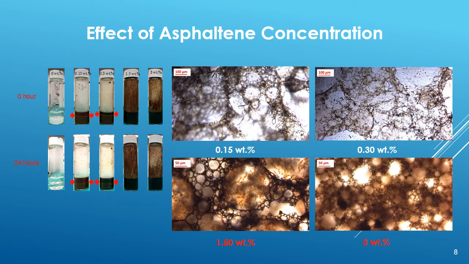These microscopic images further confirmed that the emulsion was stable when asphaltene concentration was 1.5 weight percentage and above, where a film-like layer formed by asphaltenes covers water droplets and thus stabilized the water and oil emulsion.